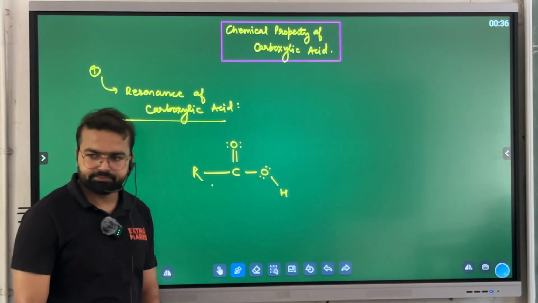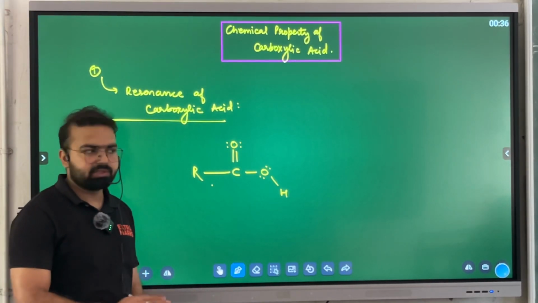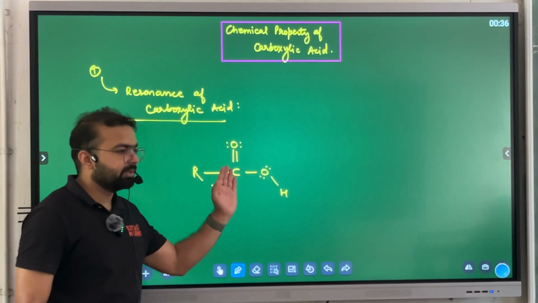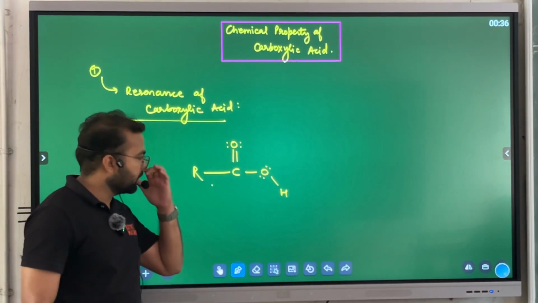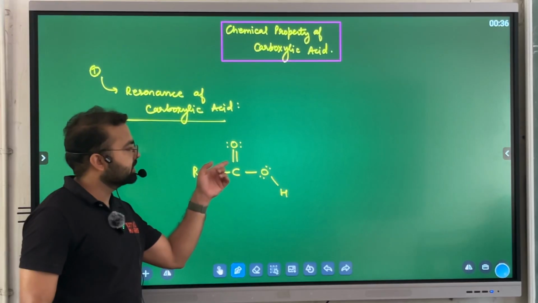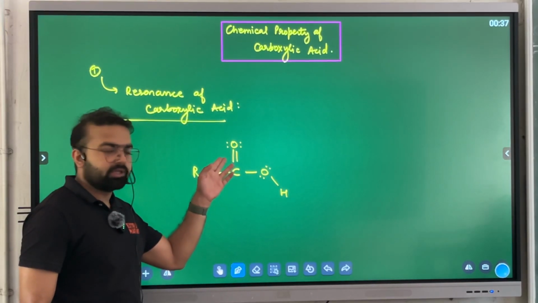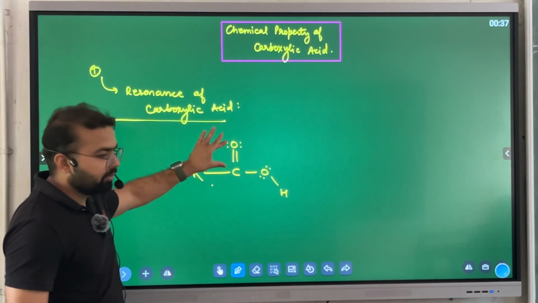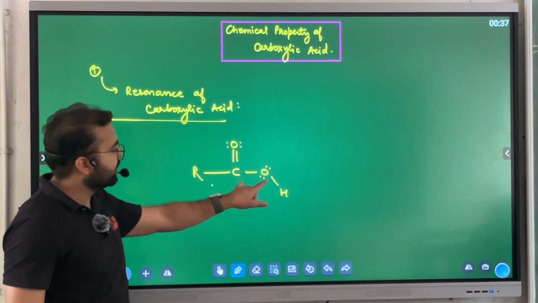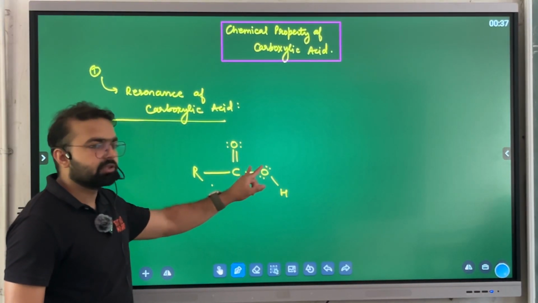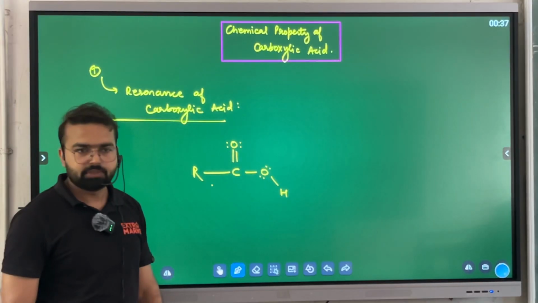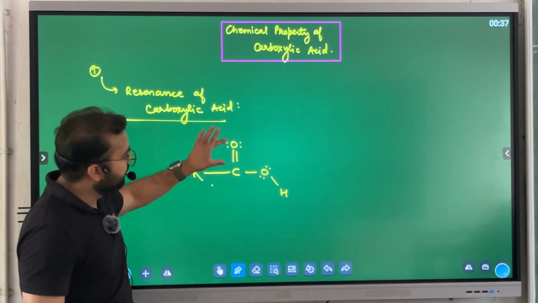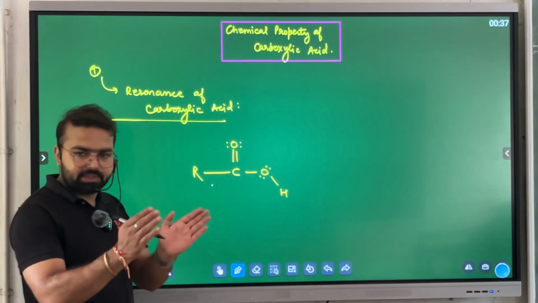This point is clear? Now the question is, since it already has a double bond, the bond length here will be smaller in comparison to the bond length between carbon and oxygen single bond. Why? Double bond is shorter than single bond.